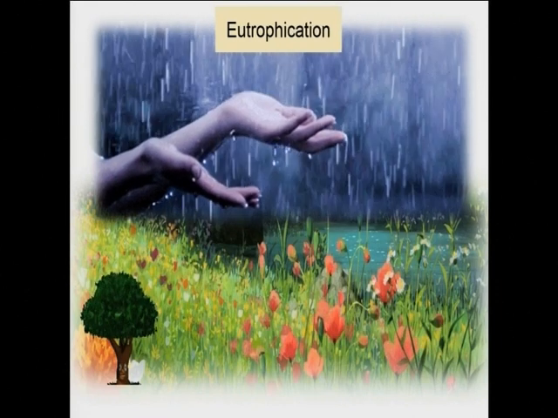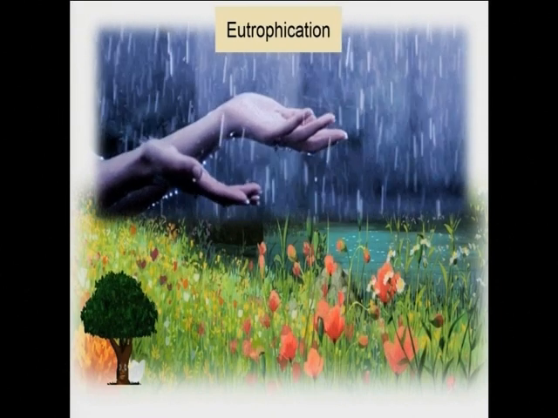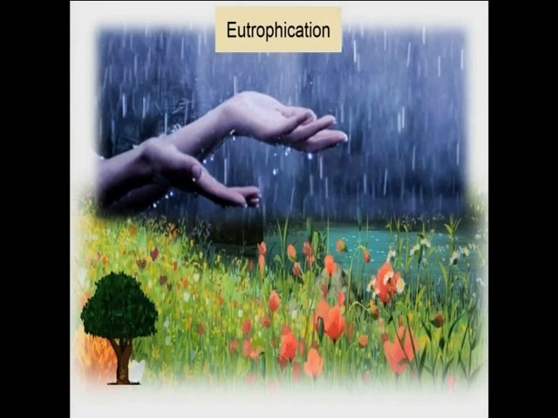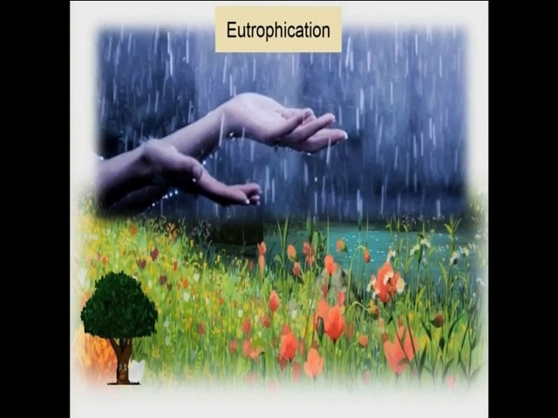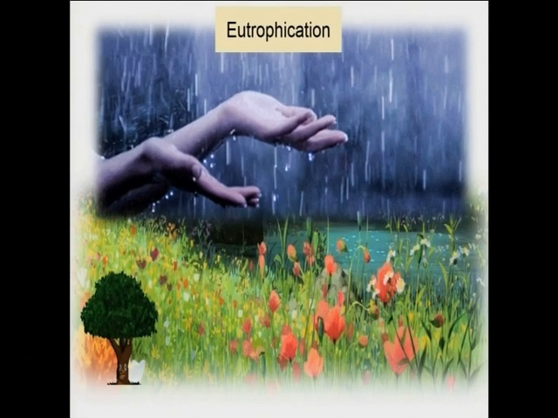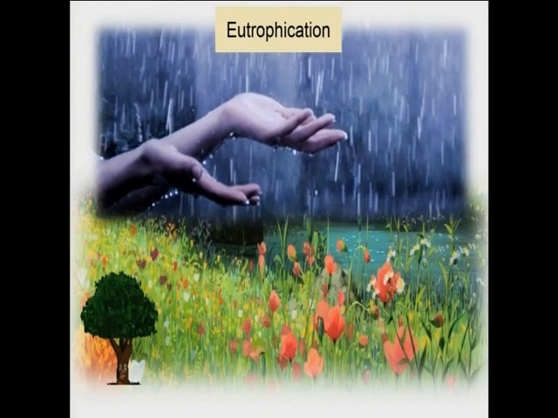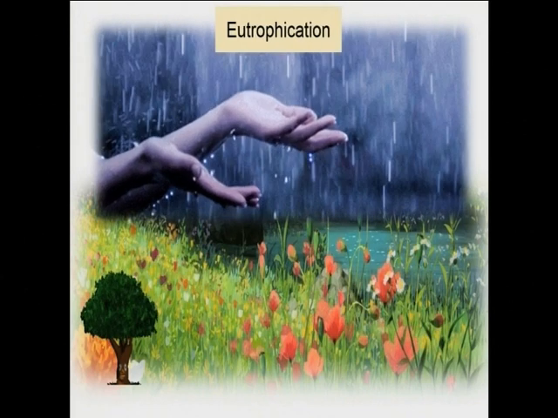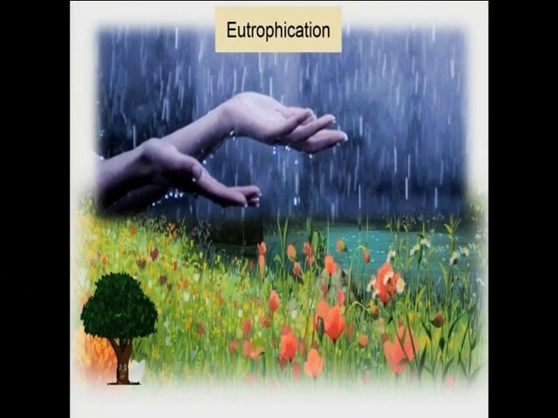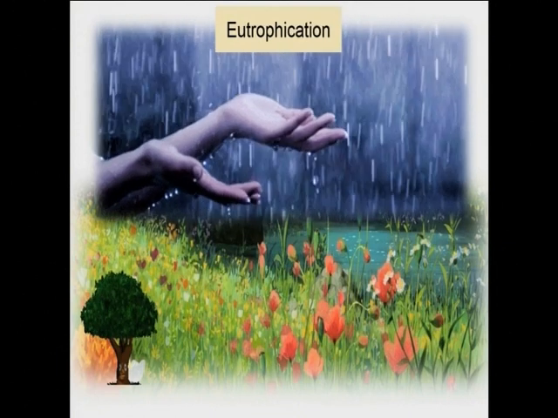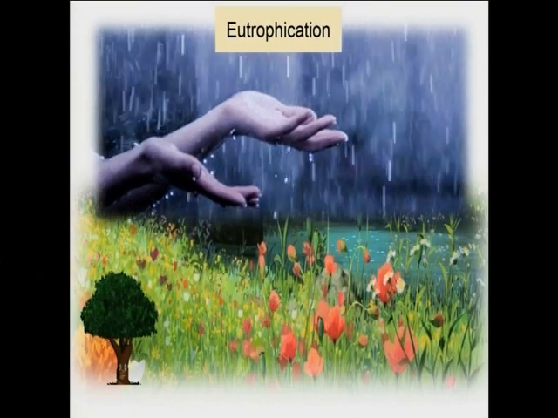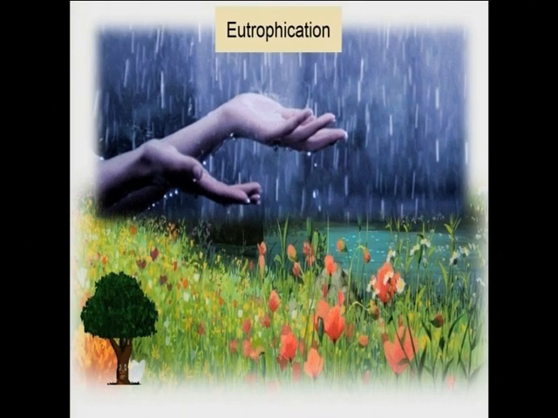So now your ponds, oceans or lakes will be full of chemical fertilizers. That is the time the algal bloom will take place. The algal growth will take place because of the excessive amount of fertilizers inside the water. And when algae blooms, what happens? The surface of the water will be covered by algae, and that algae is going to block the sunlight that is coming in.